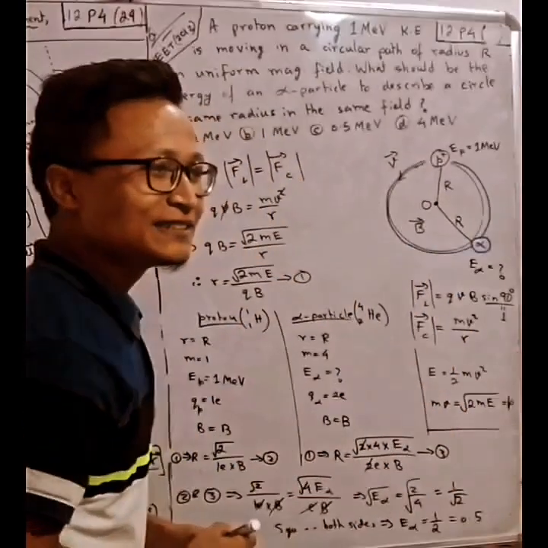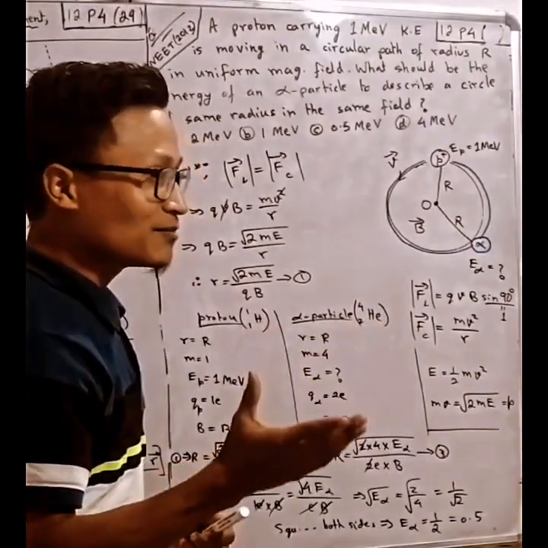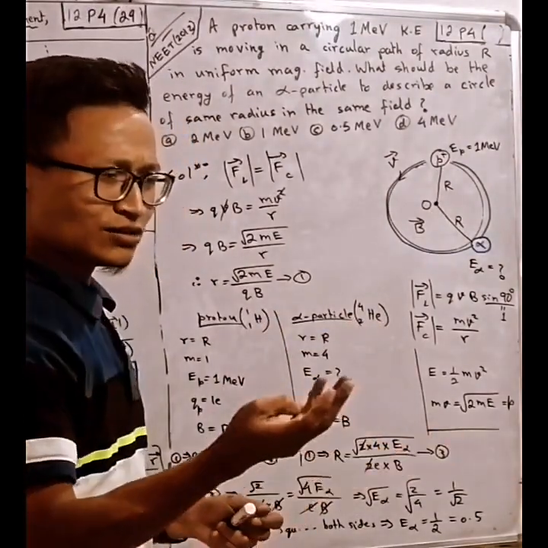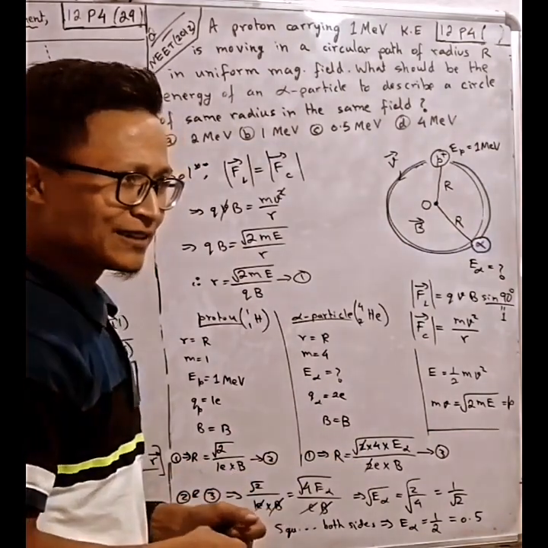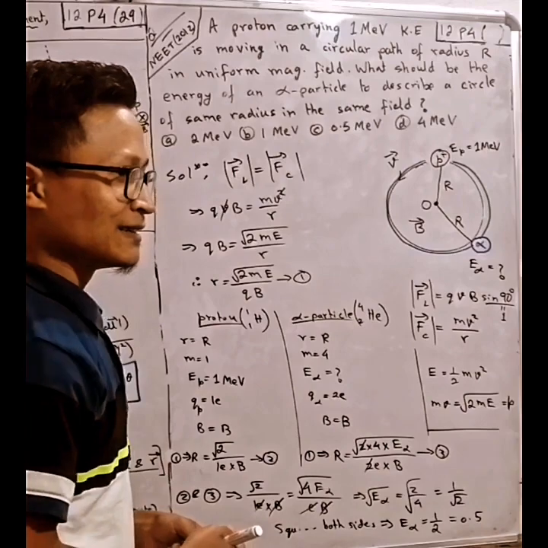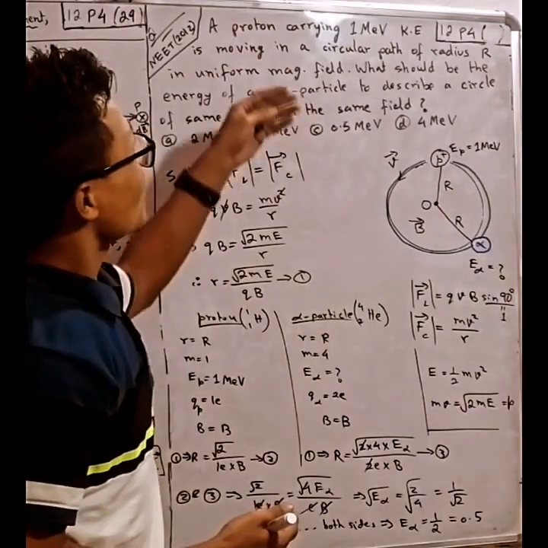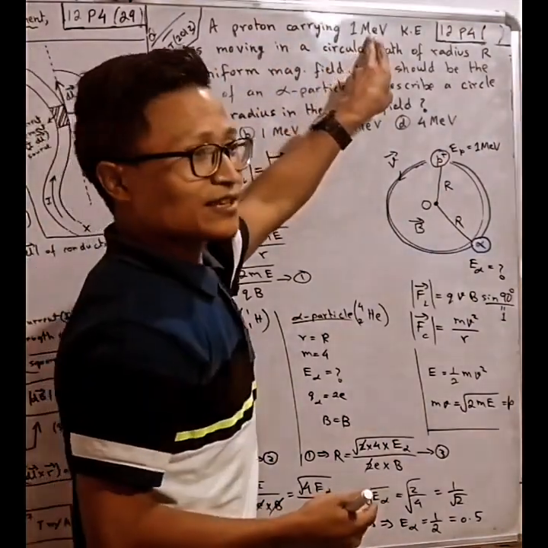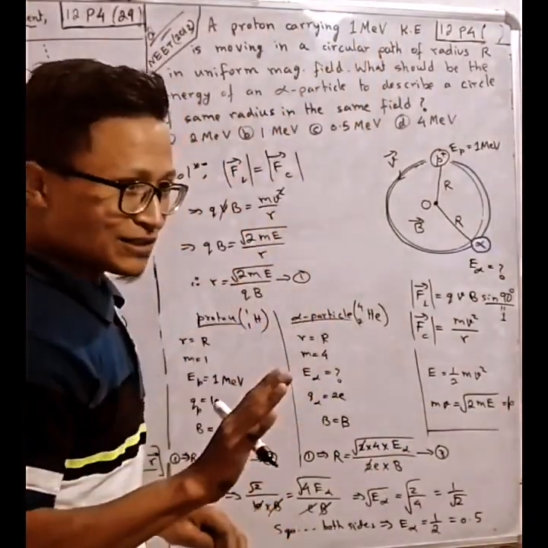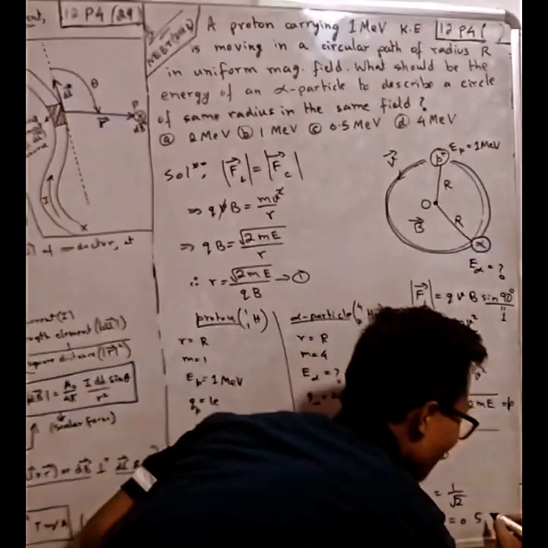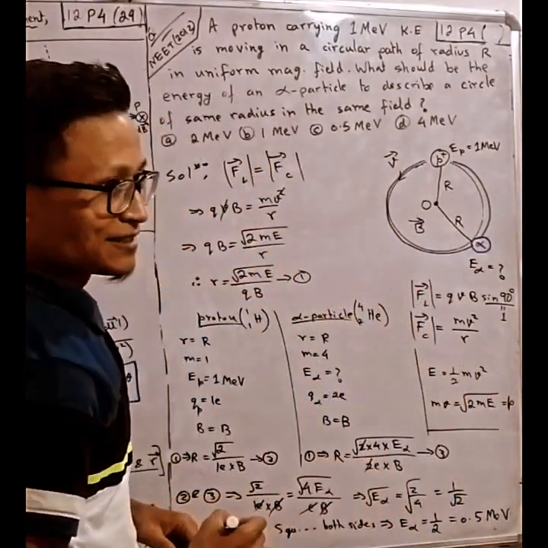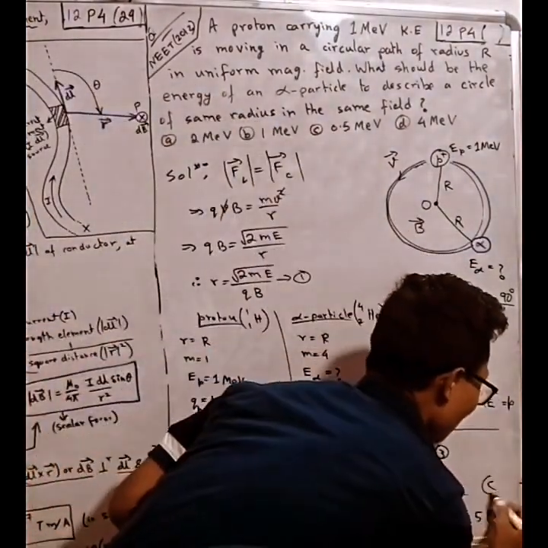What about the unit? MeV. Why MeV? Because it is energy. Energy can be in joules also, and it can also be in electron volt. So why MeV? Because the energy is given here in MeV. Let's call it mega electron volt. So the answer is 0.5 mega electron volt, option C.